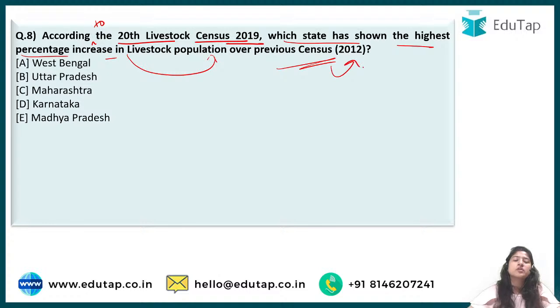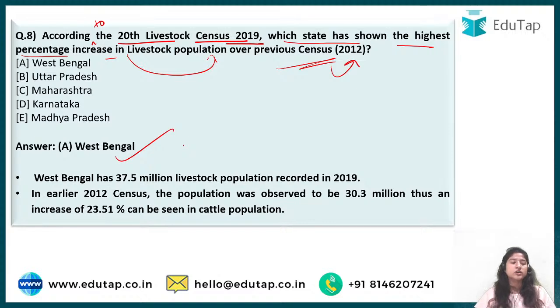If we compare with the previous census, that is 2012, you have to tell me the answer. Akhil is the first one to comment, West Bengal. Then comes Nilesh, who says A, that is West Bengal. And then third is Supriya, who says A. And yes, the correct answer is West Bengal only.